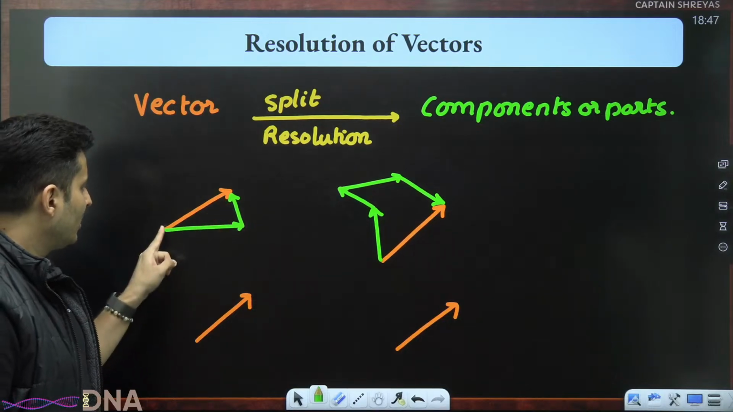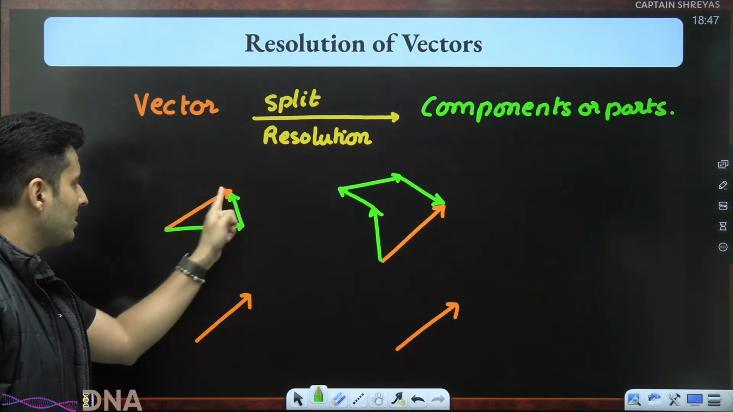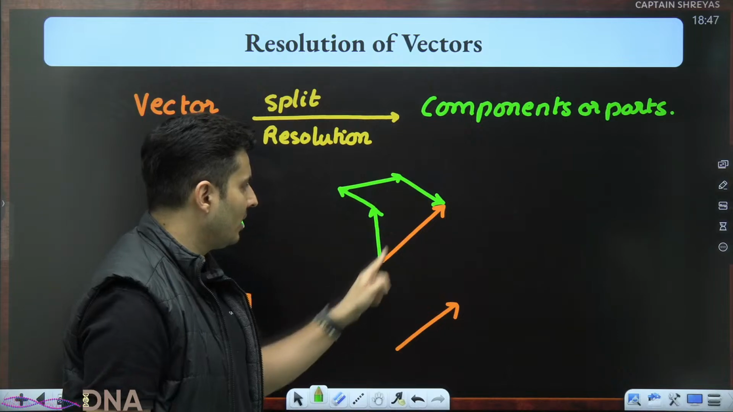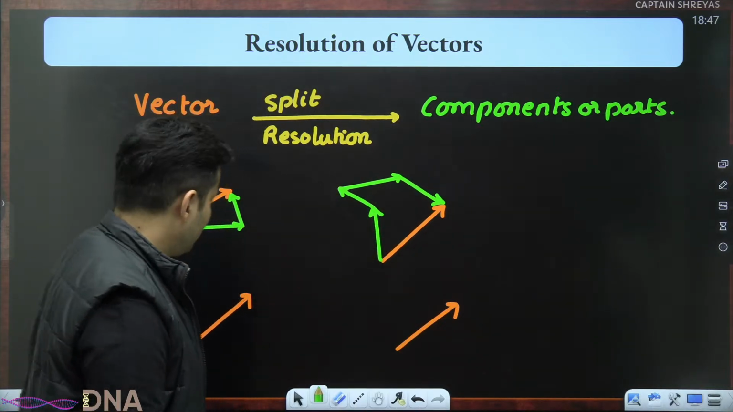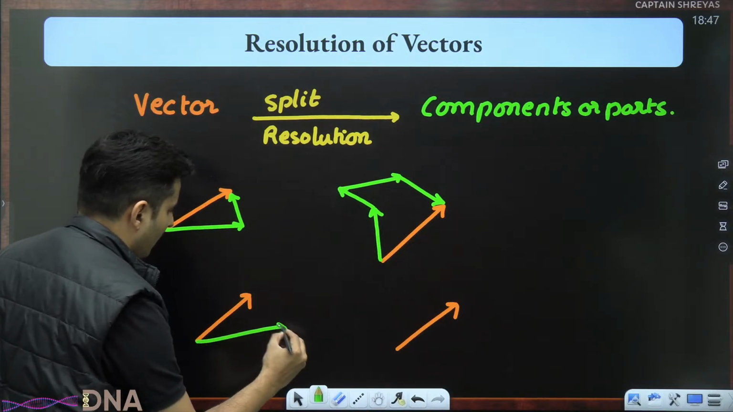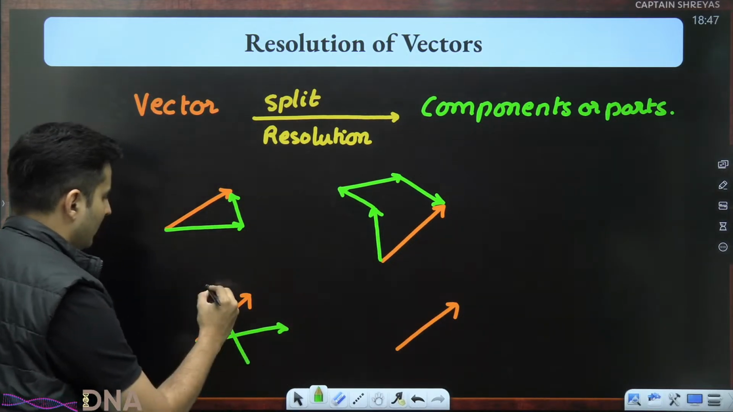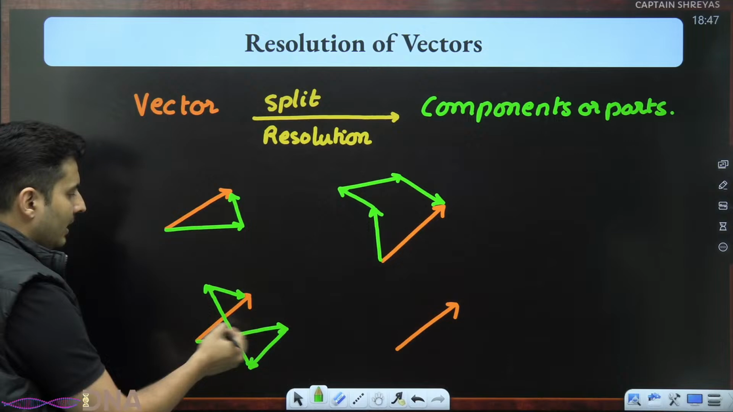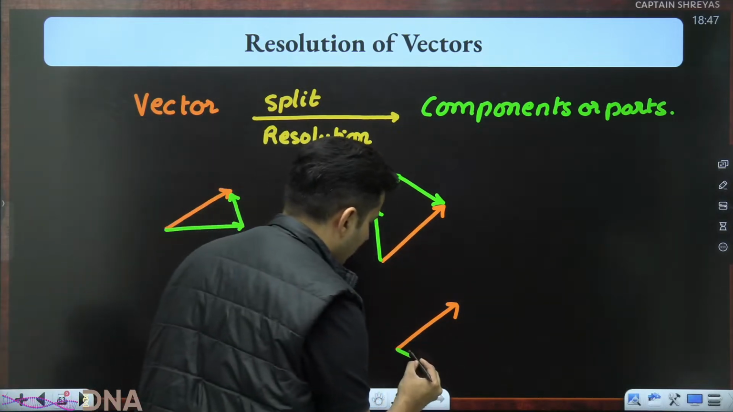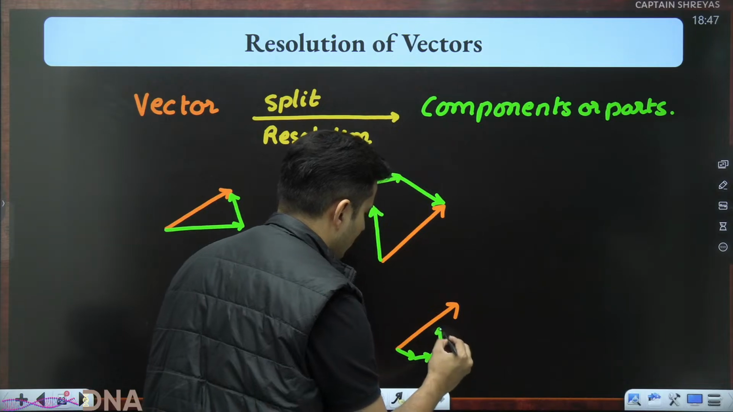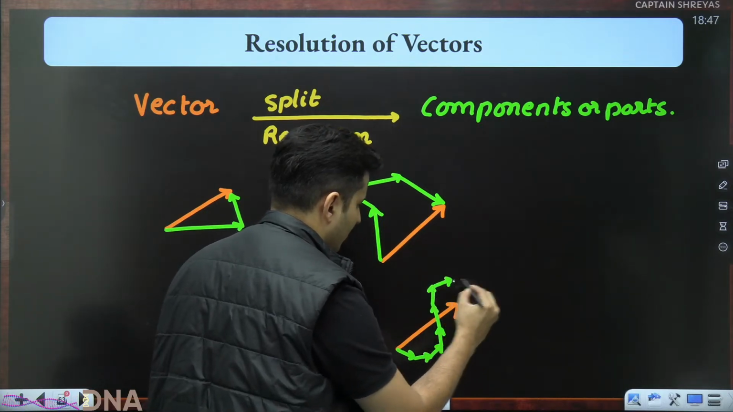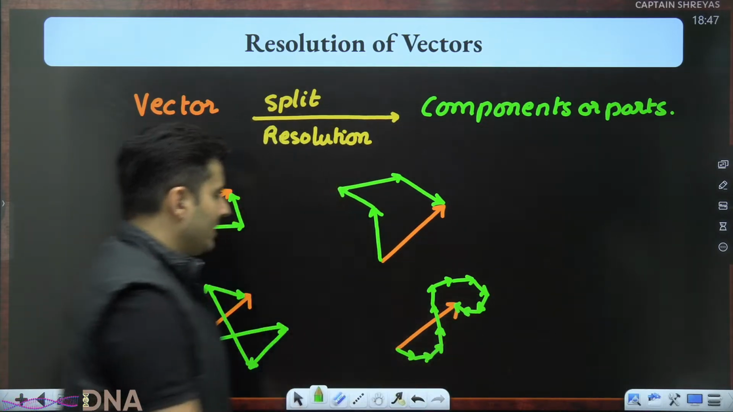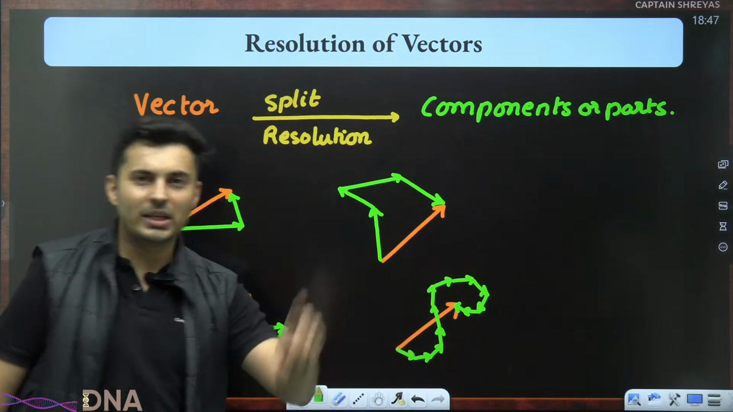You are using the law of polygon. You start and end as per the original vector's tail and head. This is again the law of polygon. You are starting from here and ending over here, precisely matching the law of polygon of vectors. You can also split it like this, then like this, then like this, then like this. Perfect. This is also definitely components. I can then say this, this, this, this, this, this, this, this, and this. These are also components. Their resultant is still the same as the original vector.